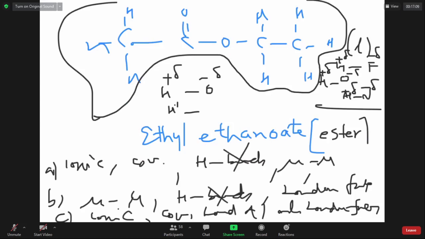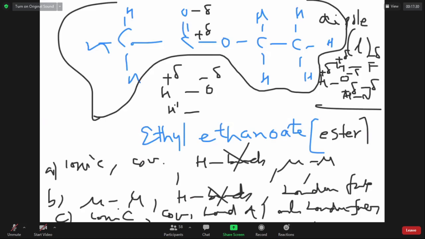Notice the oxygen, being more electronegative than carbon, can have a little minus charge. Carbon can have a little plus charge. Because it has two opposite poles, positive pole and negative pole, due to slight charge separation, it is called a dipole. Di means two, pole means positive and negative pole.